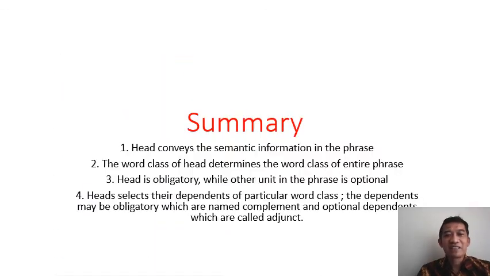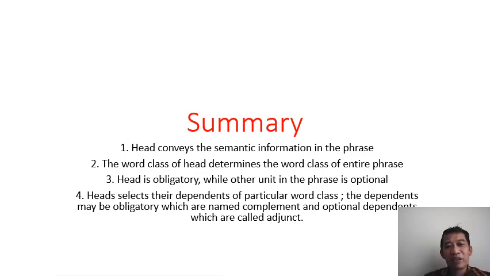To summarize, I can say that the head conveys the semantic information in the phrase. The word class of the head determines the word class of the entire phrase. The head is obligatory while other units in the phrase are optional. The head selects dependents of a particular word class.